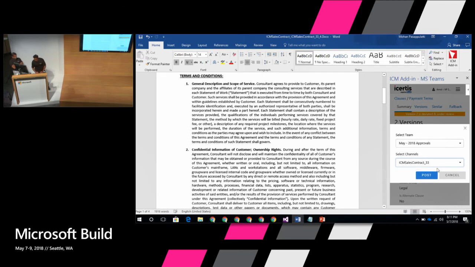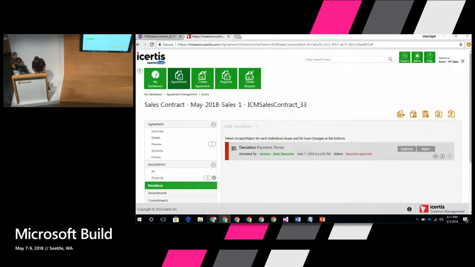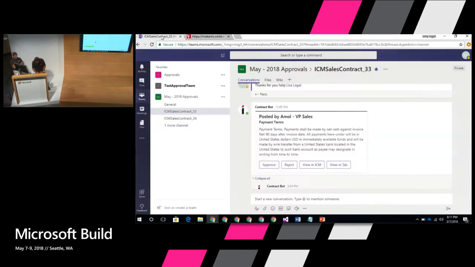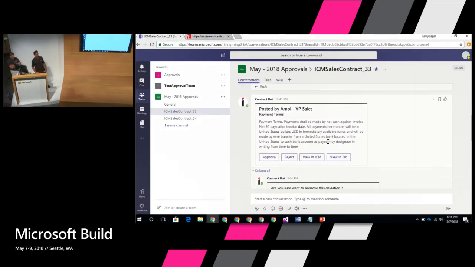So let's see what that looks like. Once you hit post, in the interest of the demo, I'm just condensing the whole flow. When he posts, it appears as something like this. As you can see, this is not just a message. It's giving you a lot of rich metadata, and what we call in the bot framework the card layout. So it's a card, and it's an interactive card.